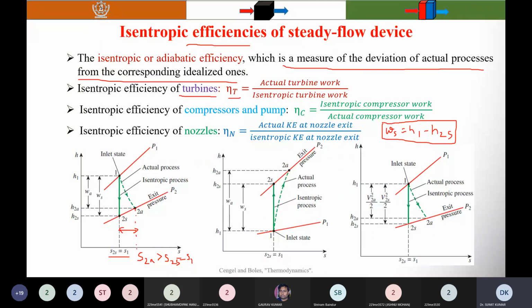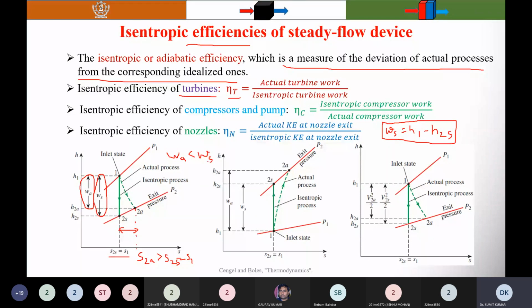You can see that this vertical distance is the net work produced by the turbine during the isentropic process, which is higher than the actual process. You can see that this is the actual work produced by the turbine. Here I told you that the actual turbine produces less work than during the isentropic process, so WA is less than WS.